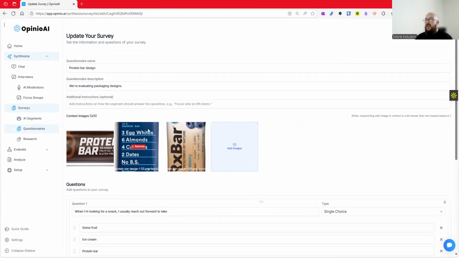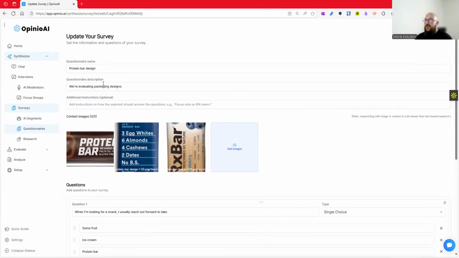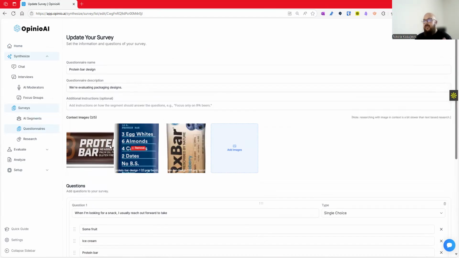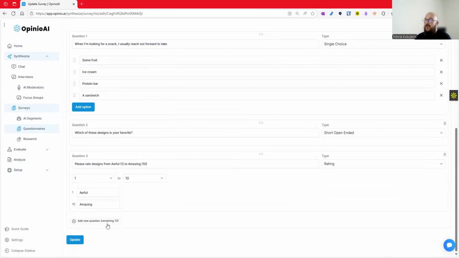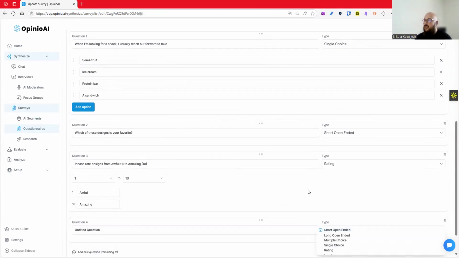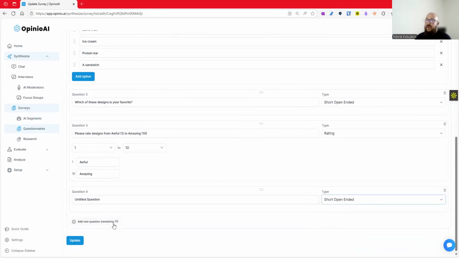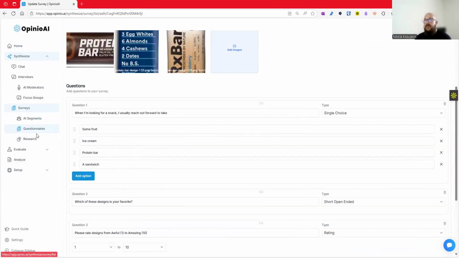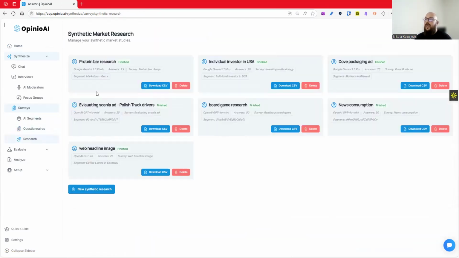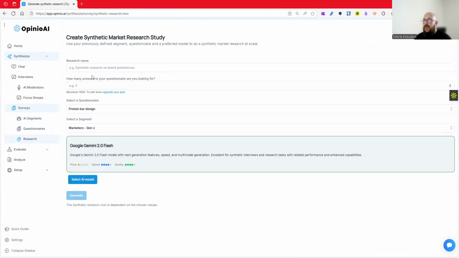And basically, synthetic surveys or questionnaires are just questionnaires you're going to ask to that segment based also on images, but also it can be on questions, simple questions, and we cover many different question types. So you can see from short open-ended to Likert to one method of price sensitivity meter. You can ask about 70 questions, and once you have a segment and a questionnaire, then you do research. And research here basically means that we can ask 500 respondents from that segment the questions that you need.